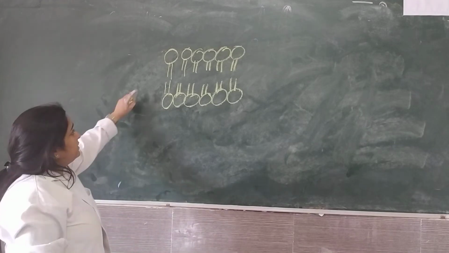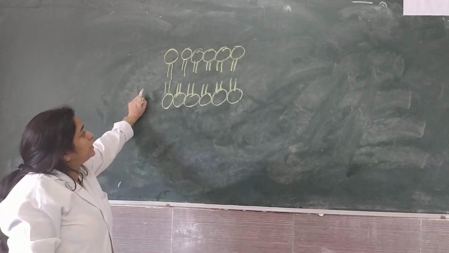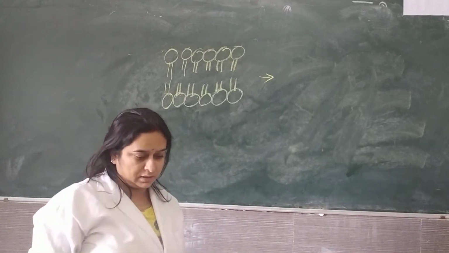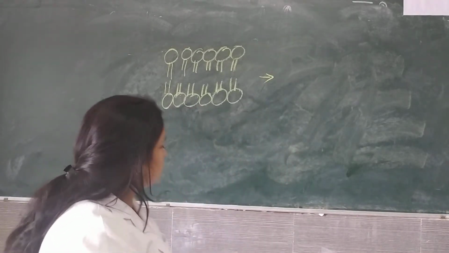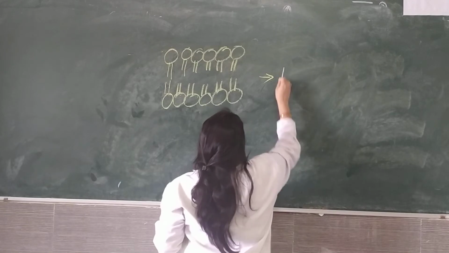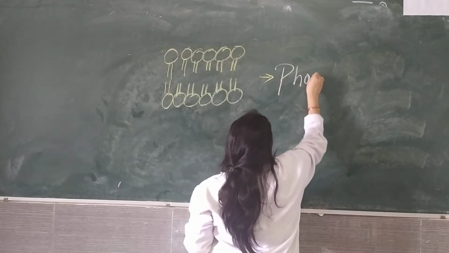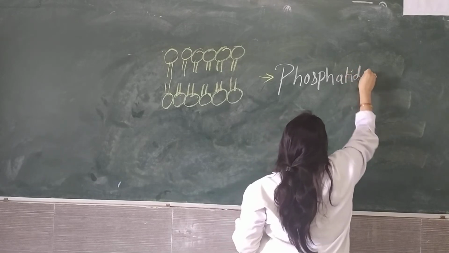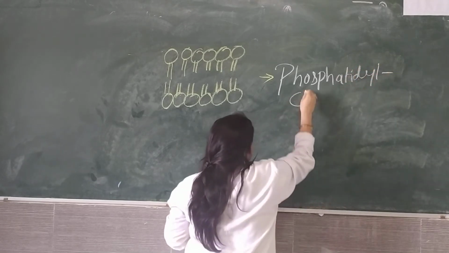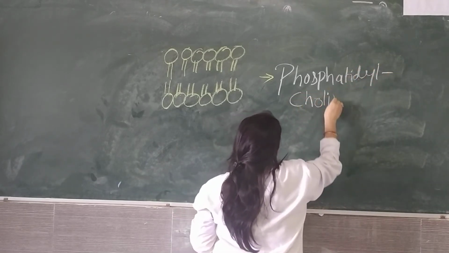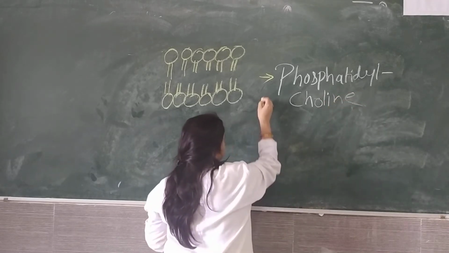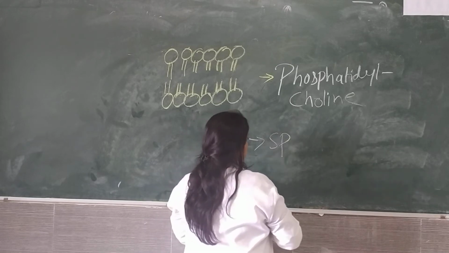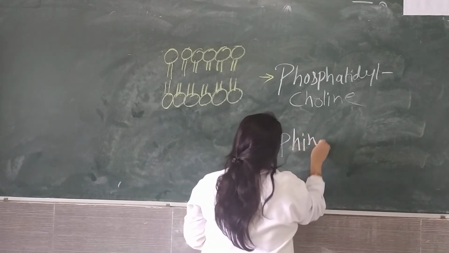The phospholipids oriented towards the ECF are phosphatidyl choline and sphingomyelin.